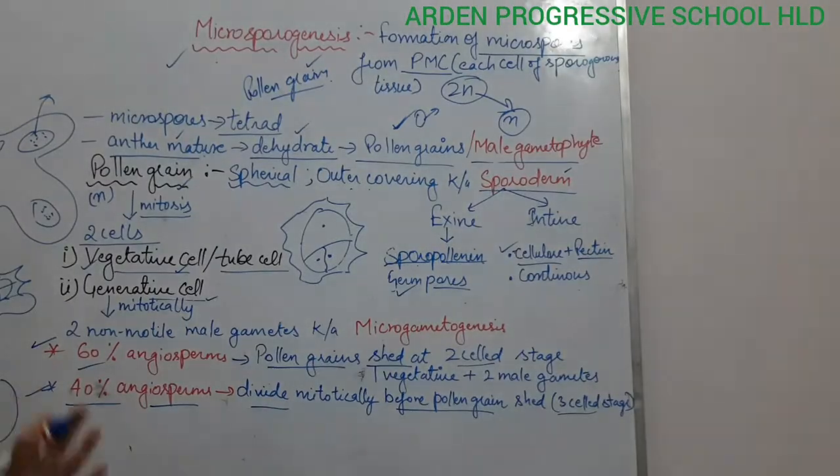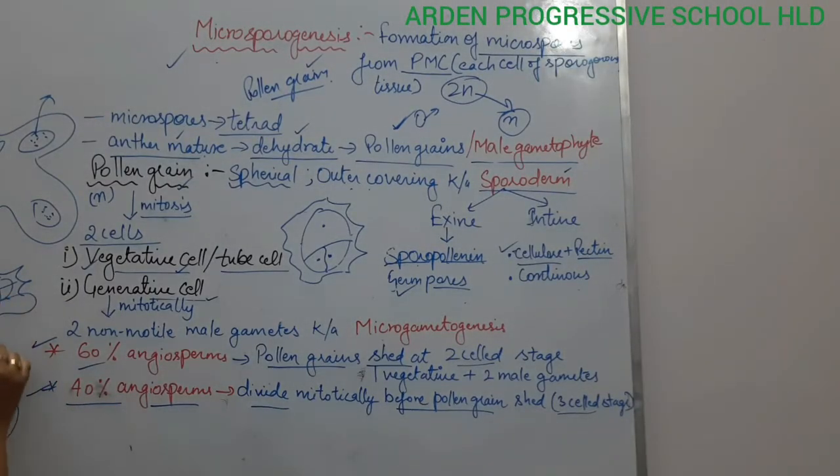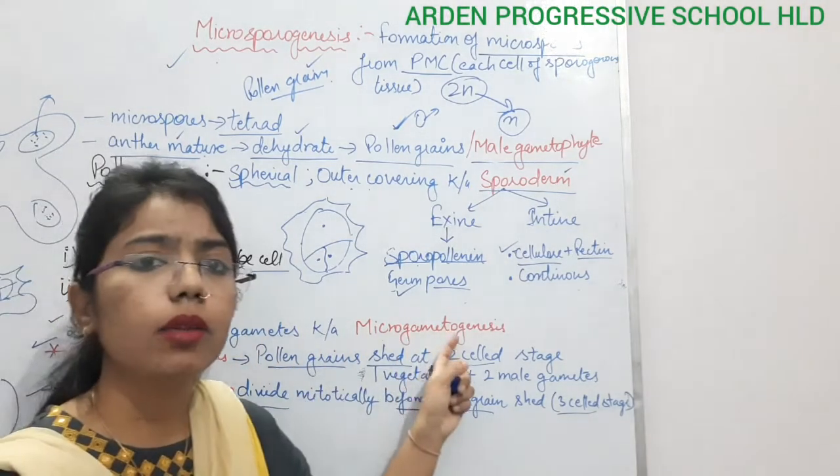Now, in the next class, we will understand what is going to happen in this pollen grain. The pollen grain will germinate and emerge with its pollen tube. Now, the two non-motile gametes are forming. What will you call it?